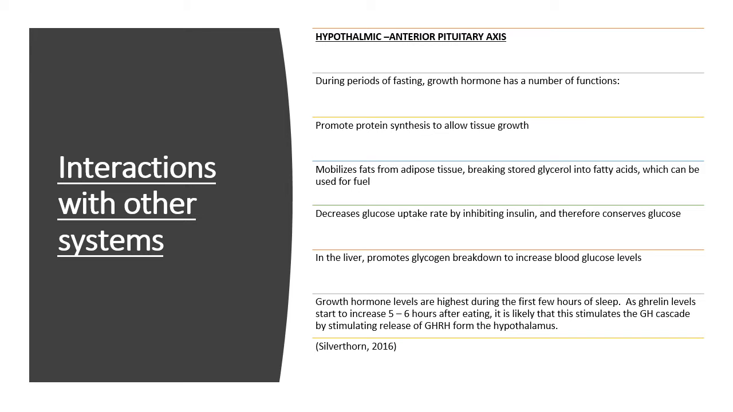Ghrelin is not only responsible for increasing appetite, it stimulates the release of growth hormone by the anterior pituitary. There are both starvation and growth pathways of Ghrelin. As we know, Ghrelin stimulates food uptake, helping to maintain homeostasis. By acting on the hypothalamus and directly on the anterior pituitary, it also increases secretion of growth hormone, which promotes protein synthesis to allow tissue growth, mobilizes fats from adipose tissue, and decreases glucose uptake by inhibiting insulin and therefore conserving glucose.